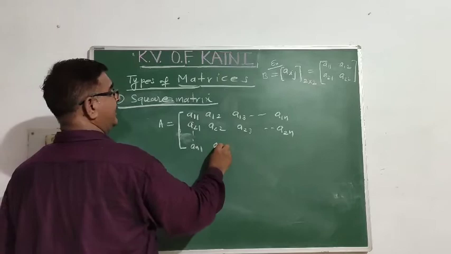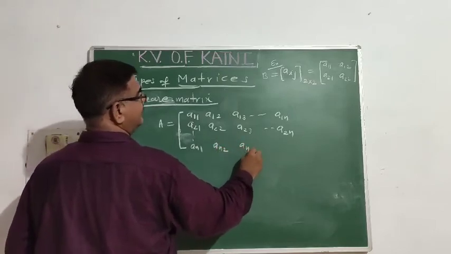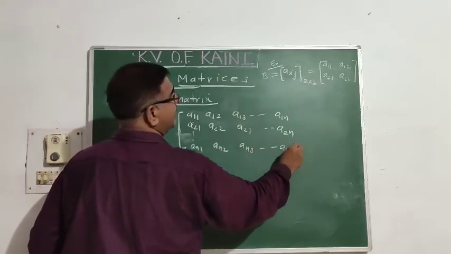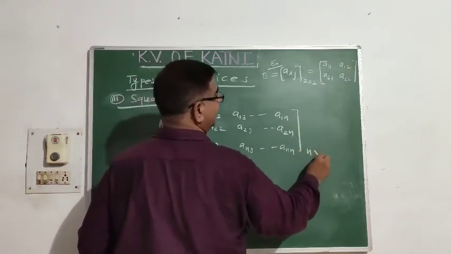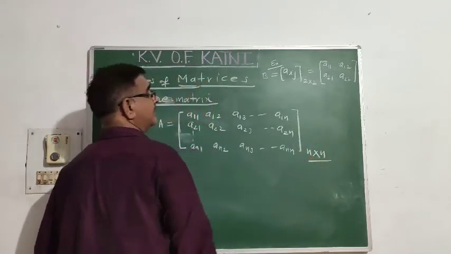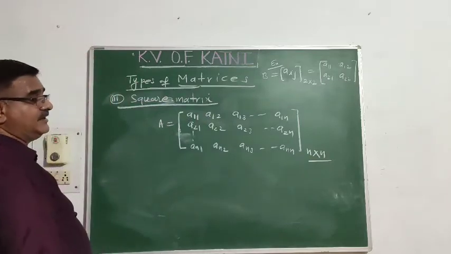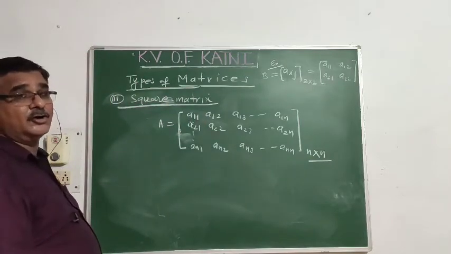AN1, AN2, AN3 till ANn. What is the order of this matrix? N cross N.